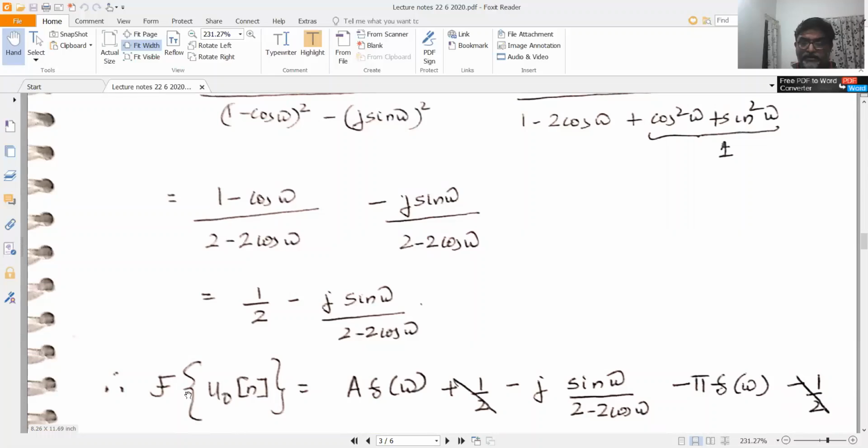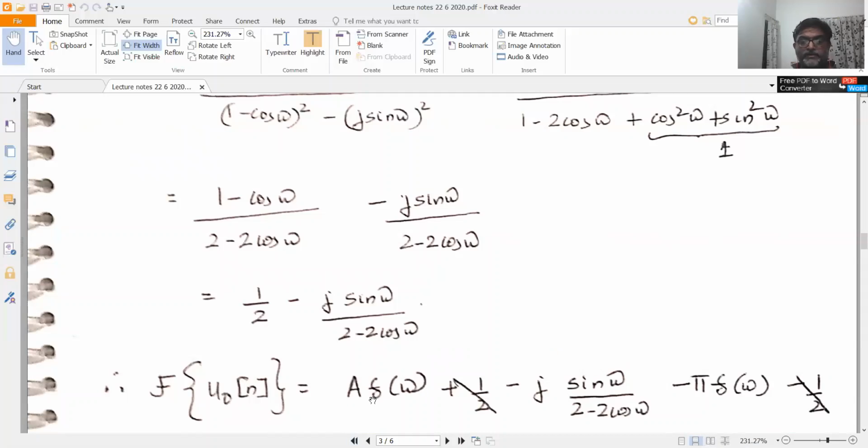So now we will write down the previous expression. We have simplified two terms which reduce to 1 by 2 minus j sin omega by 2 minus 2 cos omega. So if I write that out, that becomes A delta omega plus, grouping these two, the first term is 1 by 2 minus j sin omega by 2 minus 2 cos omega, minus pi delta omega minus 1 by 2. So 1 by 2 and 1 by 2 get cancelled. This becomes A delta omega minus pi delta omega minus j sin omega by 2 minus 2 cos omega. You require this entire term to be imaginary.